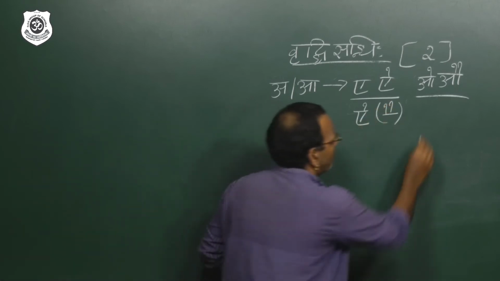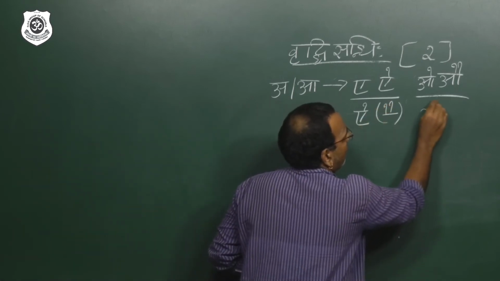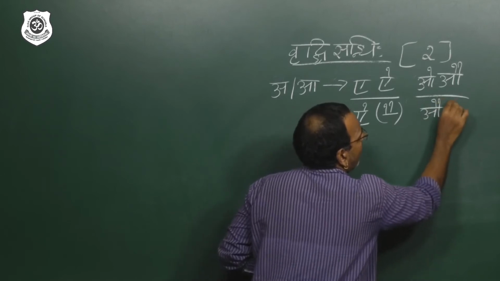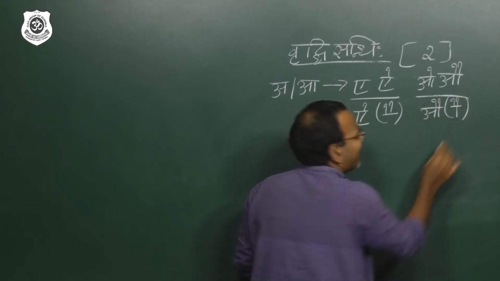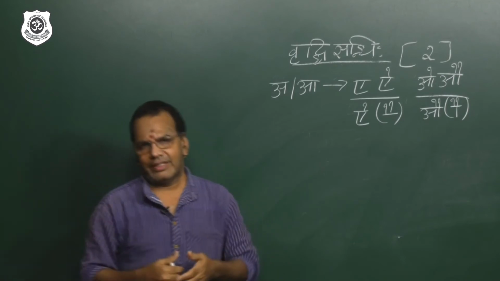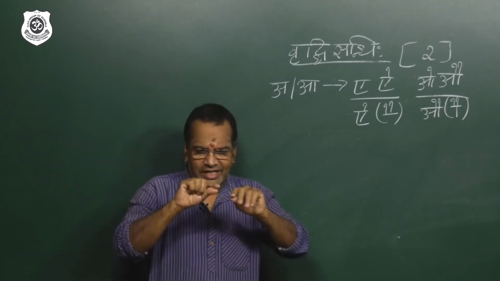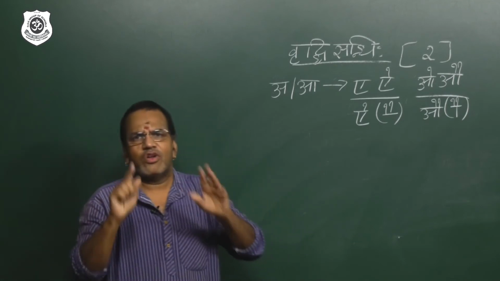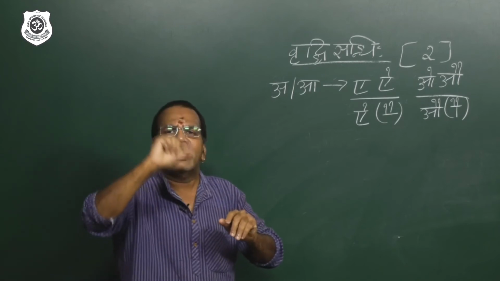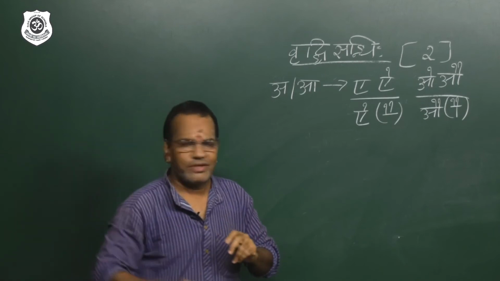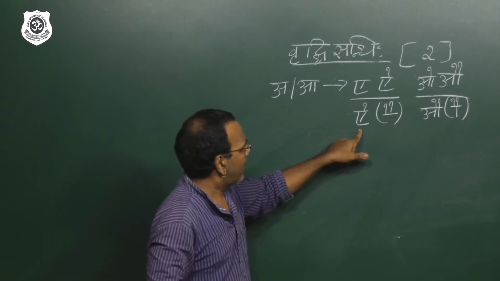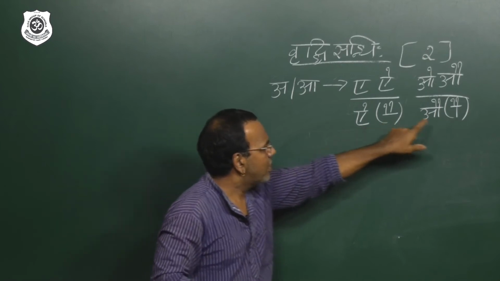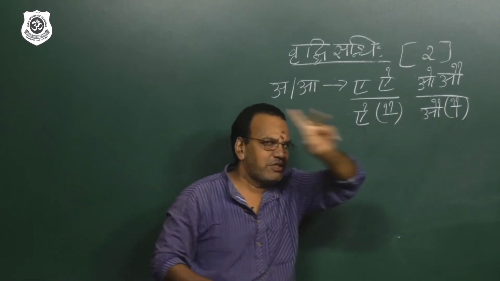Like that, au. The symbol of au is 1 line, 2 horns. I am just telling you horns to remember, so don't think that if a letter is given, there are different kinds of horns. Horns means a kind of line will come like this. So the answer ai is 2 horns. The answer au is 1 line, 2 horns.